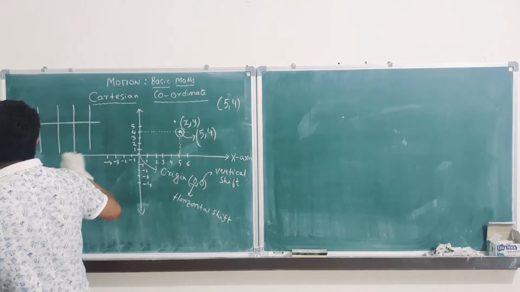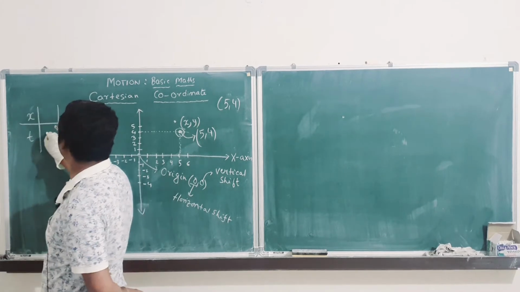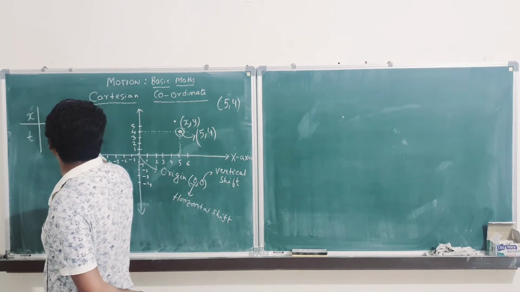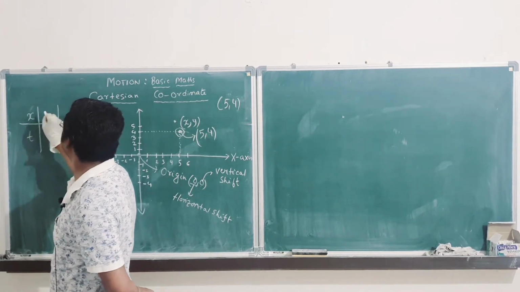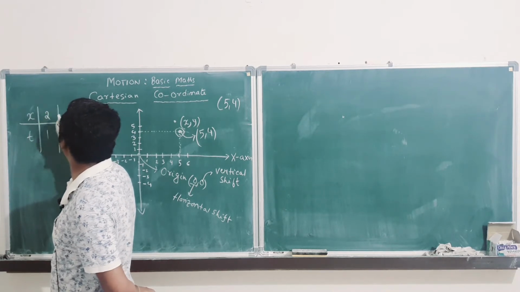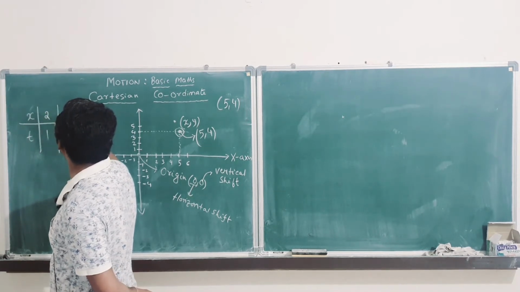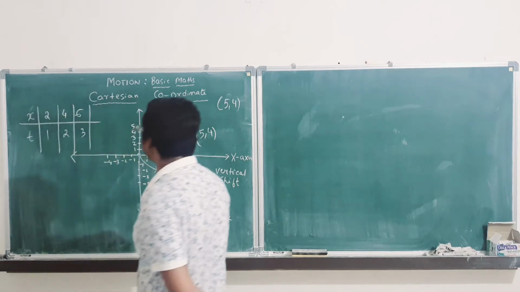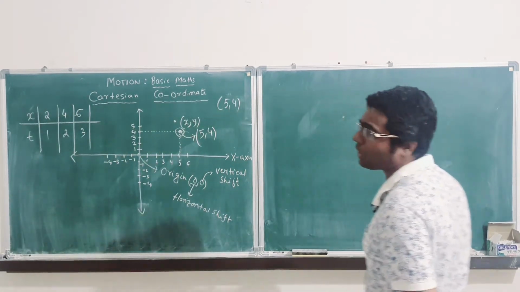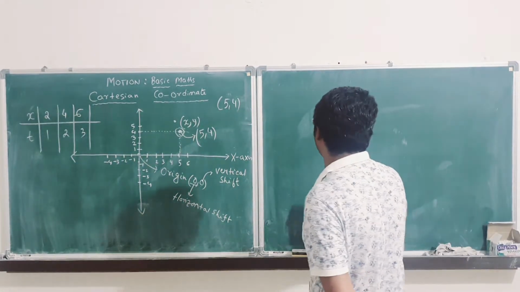So like this, certain points are given. This is suppose 1 second, this is 2 second, this is 3 second, and the displacement in position at this moment is 2 meter, this is 4 meter, this is 6 meter. So now you have to plot a displacement time curve, somebody has asked you.